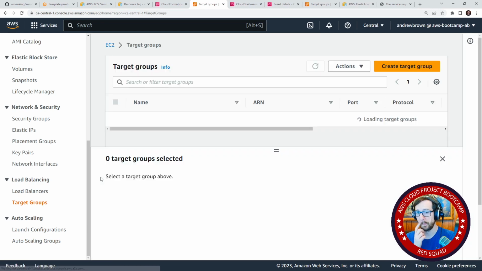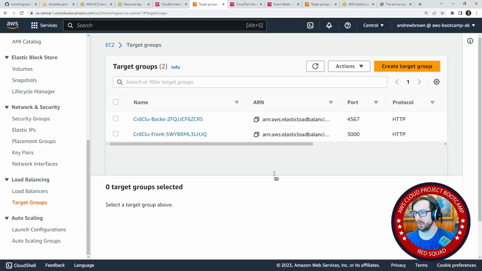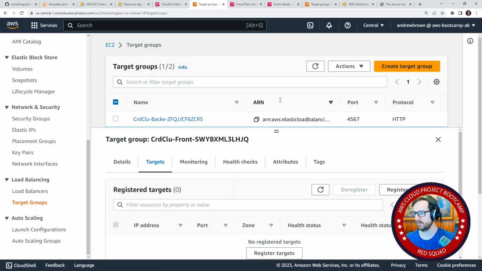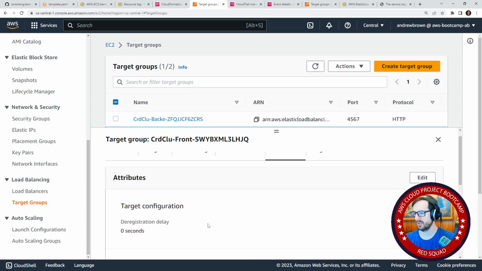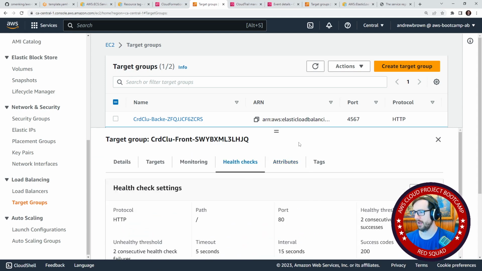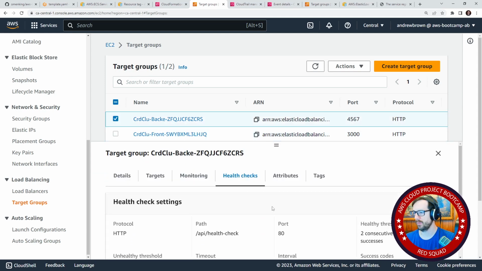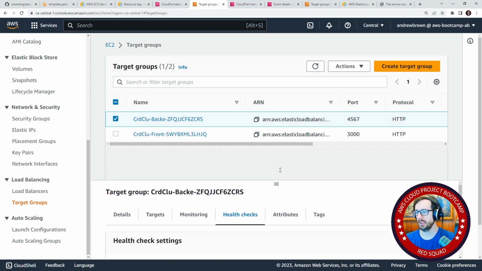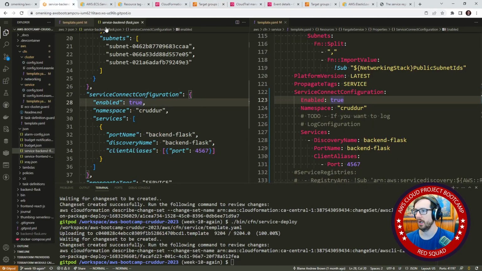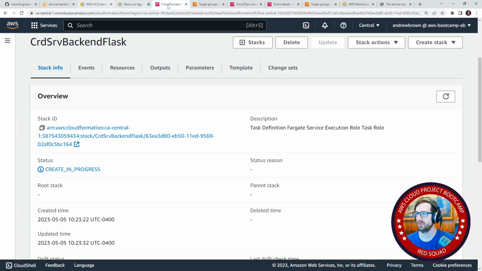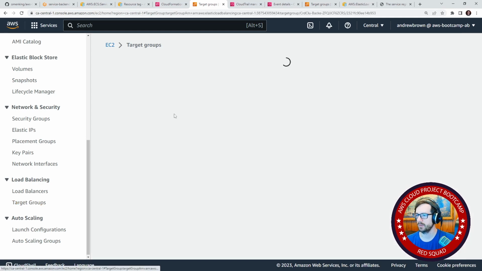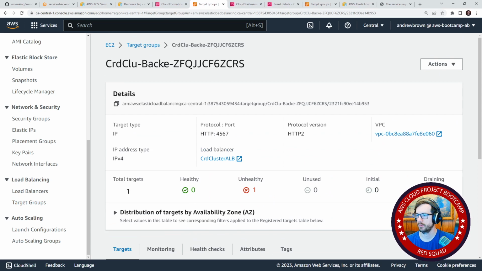It could be something to do with our security groups here. So we go to health checks here, monitoring targets. It's not showing any targets. Let's go take a look at what the health check says. So the health check for the front end is that. We're working with the back end right now. API health check. So that looks correctly configured. So what I'm thinking is it's probably the security groups. That's what I think it is. So what we'll do is we'll go back over to our target group here in the backend. We'll go over to, I guess, ECS here.